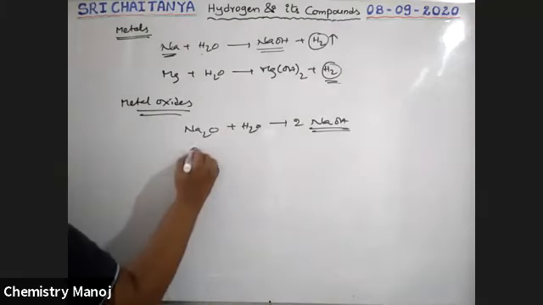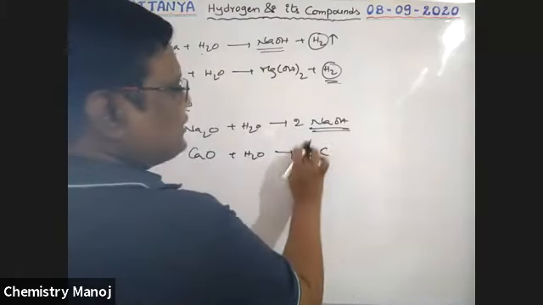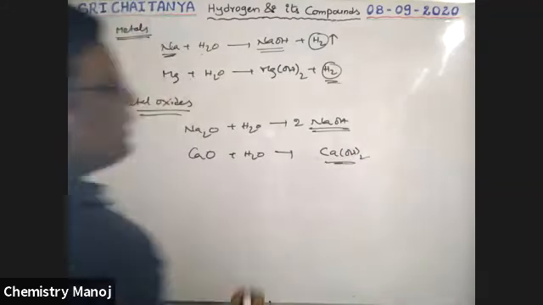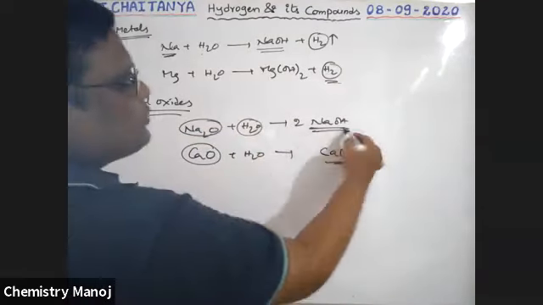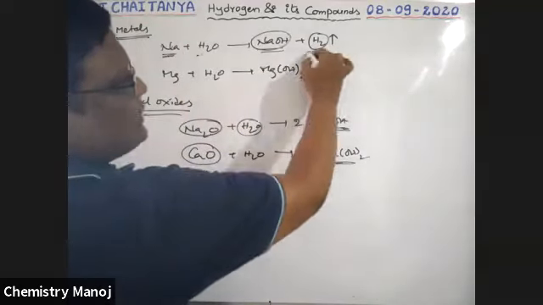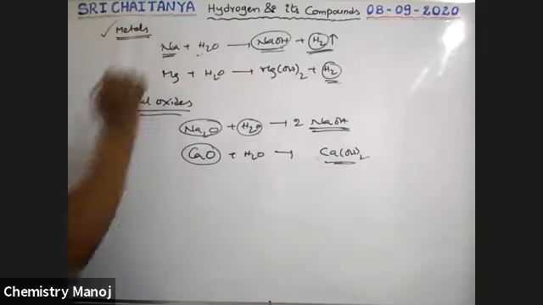Now, just like that, calcium oxide, when it reacts with water, gives Ca(OH)2, calcium hydroxide. It is also a base. That means when metal oxides react with water, they give respective bases. When metals react with water, they give respective bases along with liberation of hydrogen gas. So this is the reaction with metals and metal oxides.